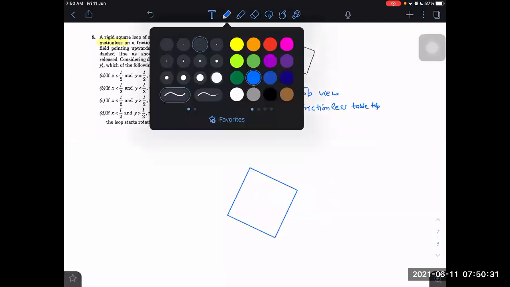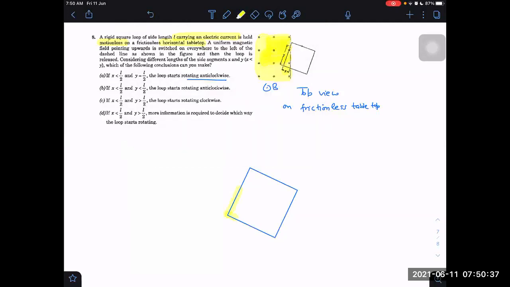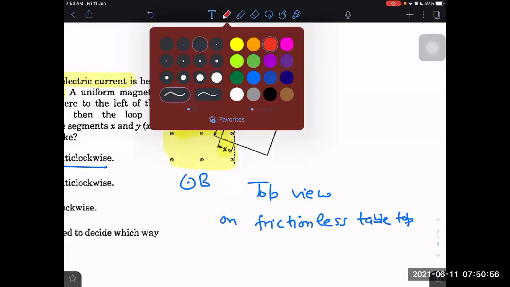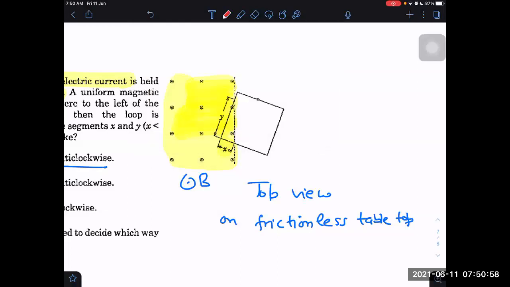To write that equation, let us take the y and x parts here. The magnetic force will be acting on the y part only, and that will be at the center of y. Let me check the direction of the magnetic force properly. I have to see the direction of current. The direction of current was given by this arrow this way, then this way, upwards here.